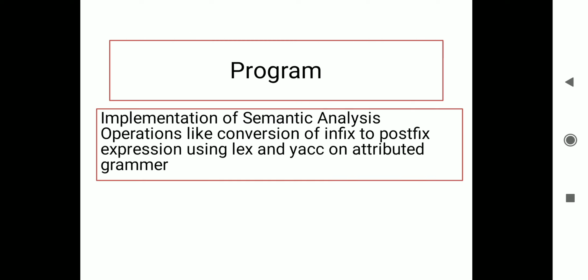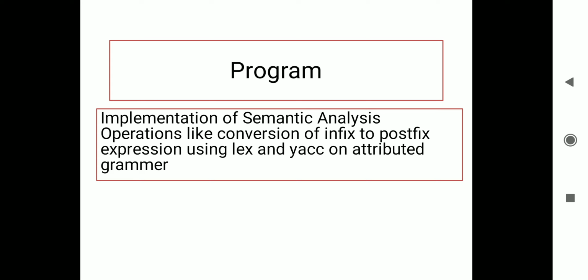Now let's go to the implementation of this program. In the implementation of the semantic analysis operation, we are going to perform the conversion of an infix expression to a postfix expression using a lex and yacc program on a particular attributed grammar. Here we are going to use lex because the lex program is basically used for the automatic generation of the tokens present in the program. So it returns the tokens.